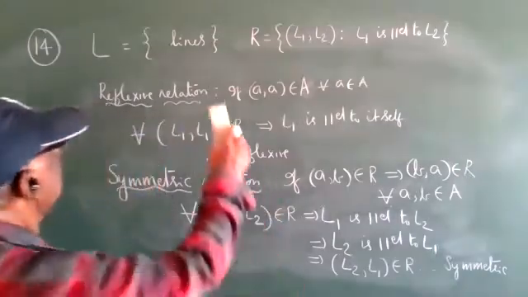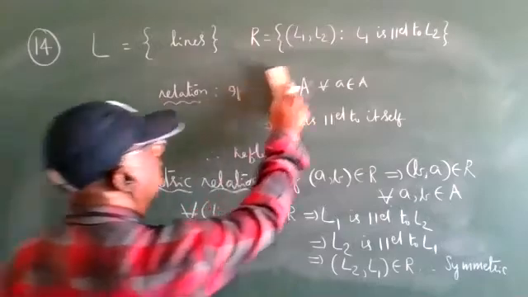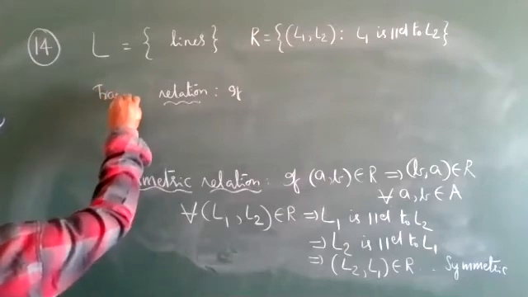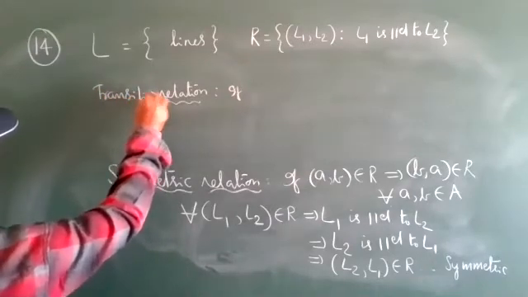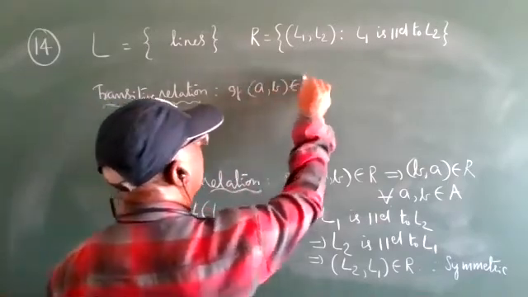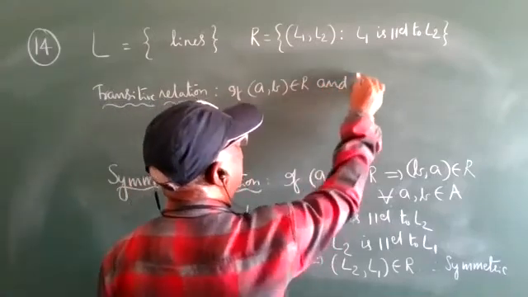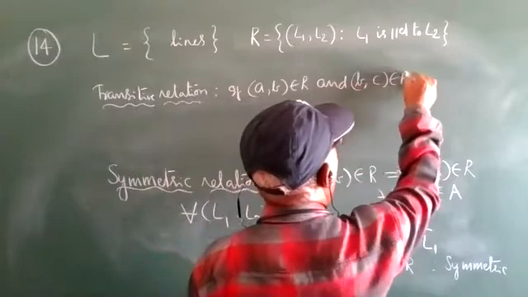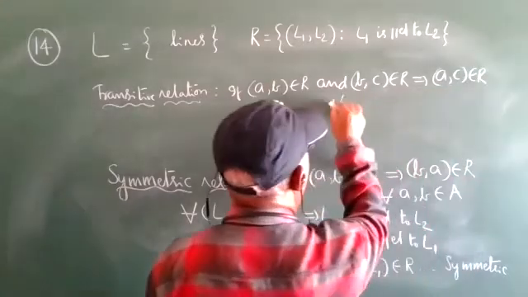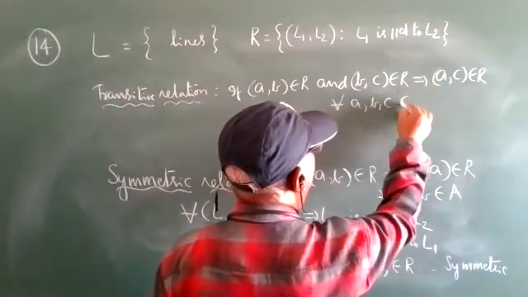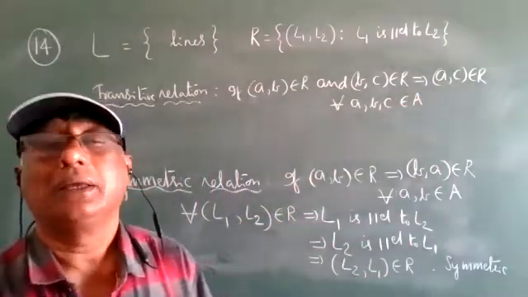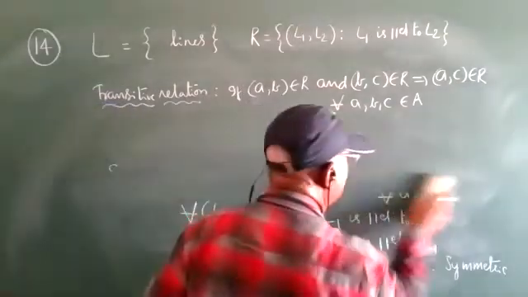Write down transitive, everyone. Transitive relation. If (a, b) belongs to R and (b, c) belongs to R, that implies (a, c) belongs to R, for all a, b, c elements of the set A. Okay? Write down the transitive.